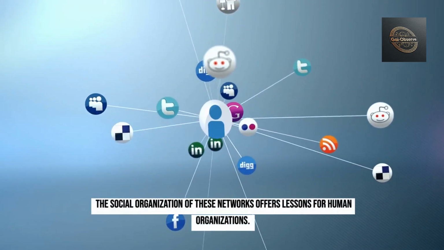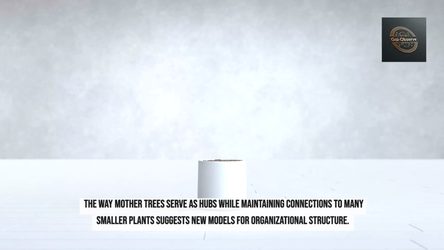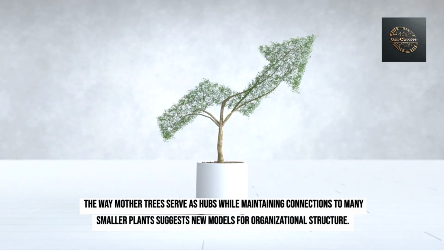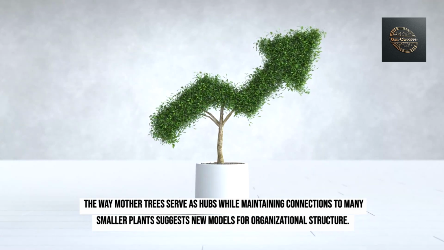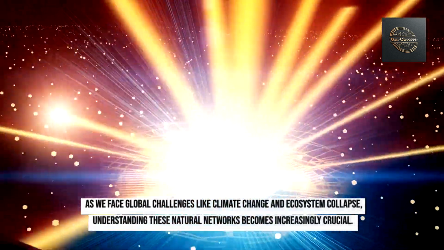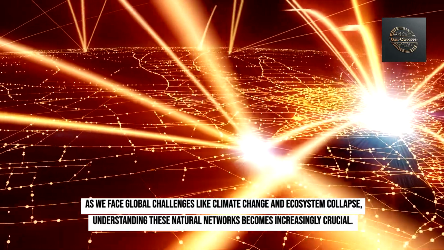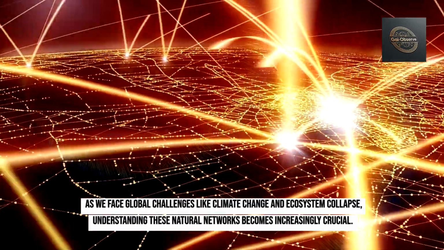The social organization of these networks offers lessons for human organizations. The way mother trees serve as hubs while maintaining connections to many smaller plants suggests new models for organizational structure. It's a hierarchy based on nurturing rather than control. As we face global challenges like climate change and ecosystem collapse, understanding these natural networks becomes increasingly crucial.